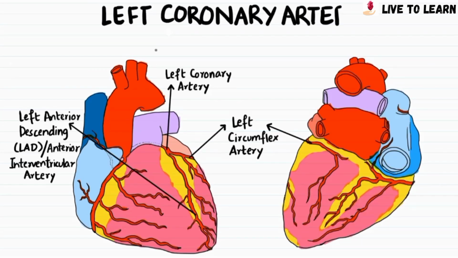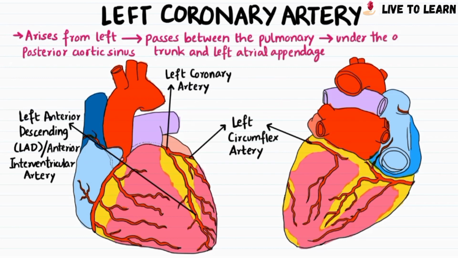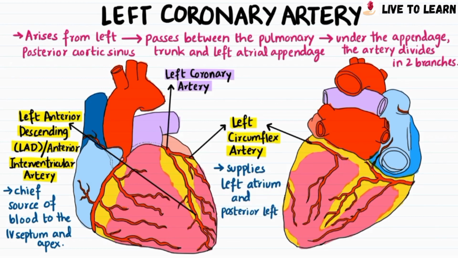The left coronary artery arises from the left aortic sinus, passes between the pulmonary trunk and the left atrial appendage, and then divides under the appendage into two branches. The left anterior descending branch, also known as the anterior interventricular artery, is the chief source of blood to the IV septum and the apex. The left circumflex artery supplies the left atrium and the posterior left ventricle.